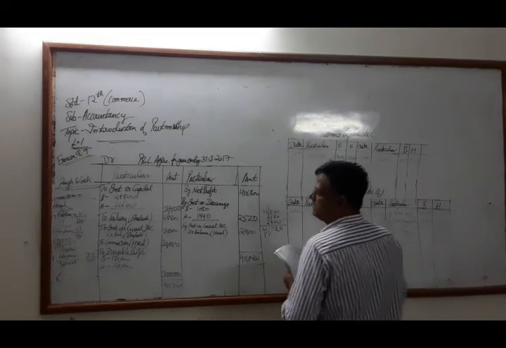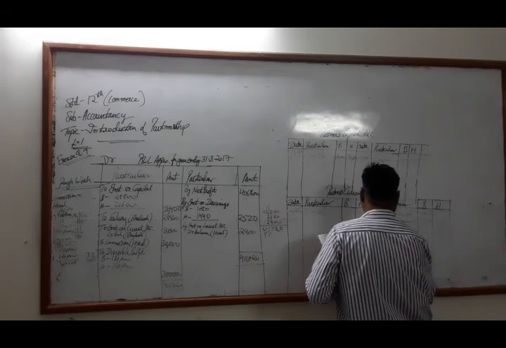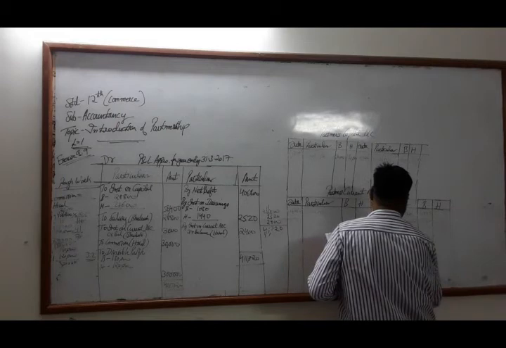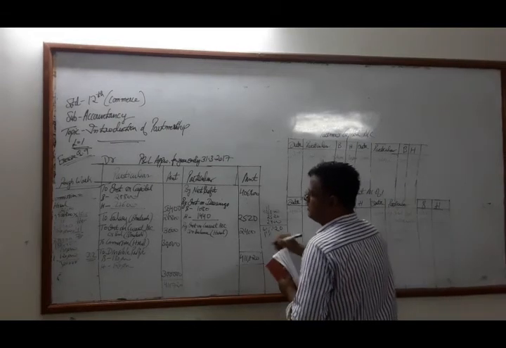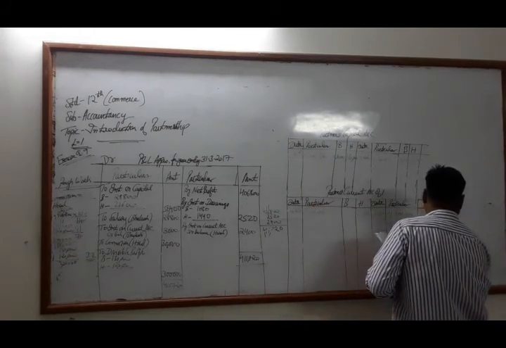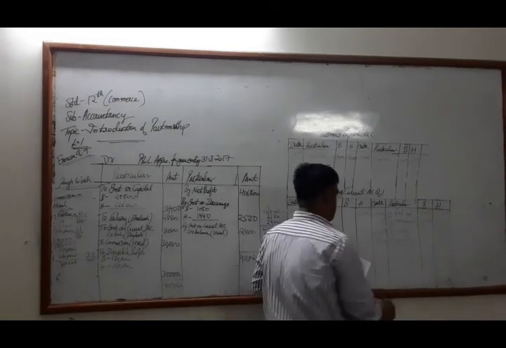Then commission is given to Hiral, that is 30,000.